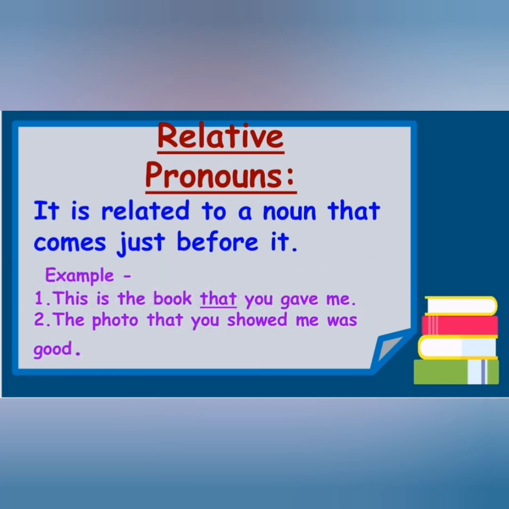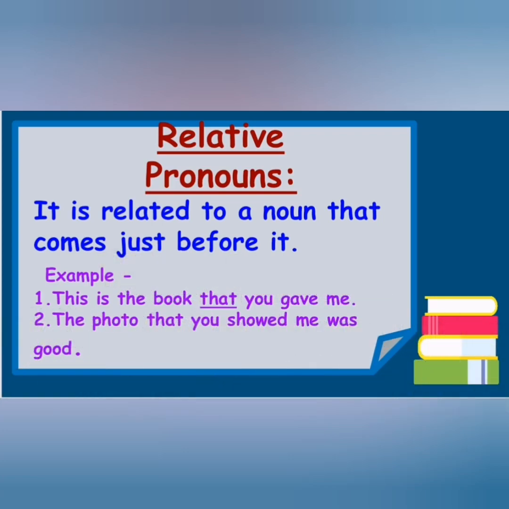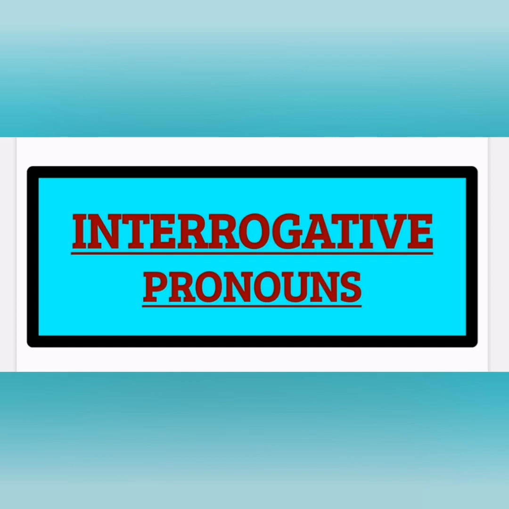Understood? Usually the pronoun who is used for persons, you have to keep this in mind very carefully. Who is used with persons, which is used for animals and things, and that is used for persons, animals and things. I will revise once again. Who is used for persons, which is used for animals and things, and that is used for persons, animals and things. Understood?